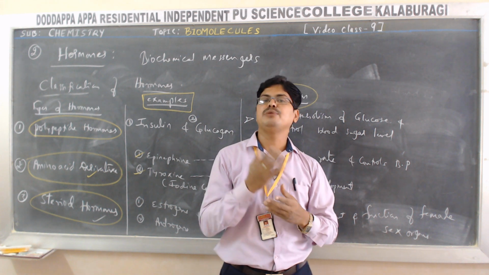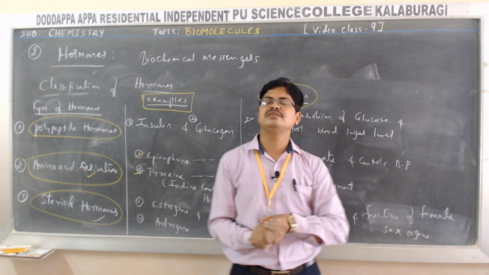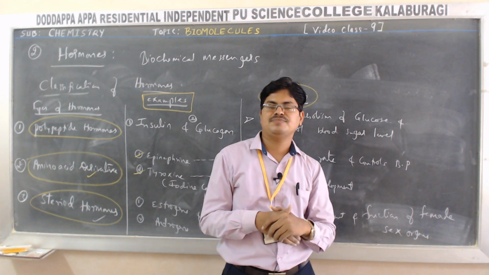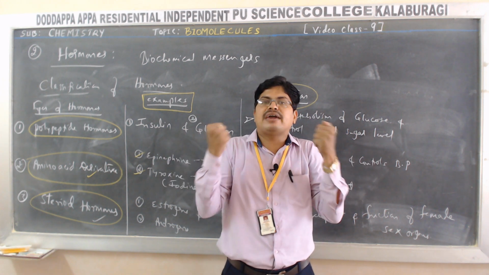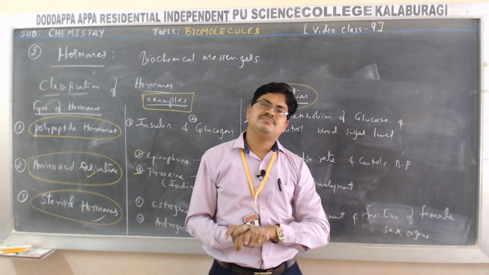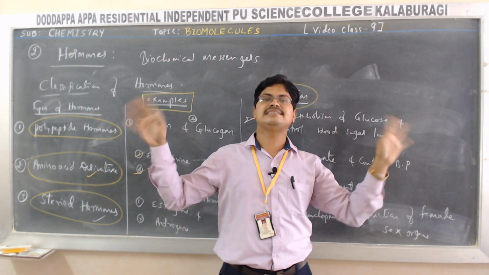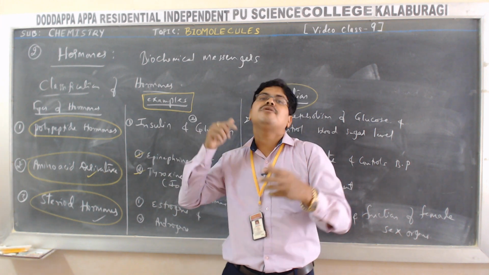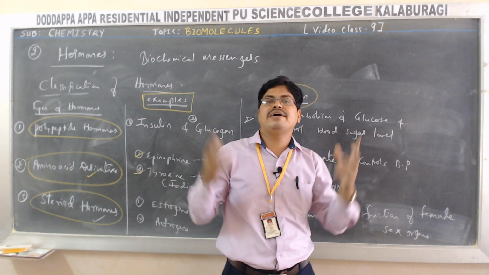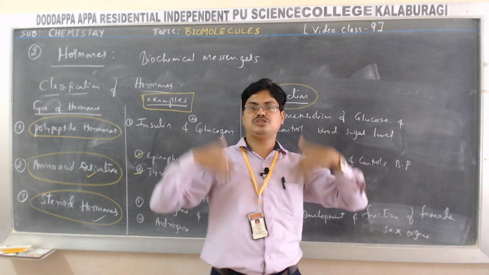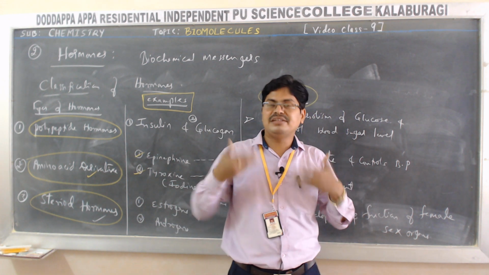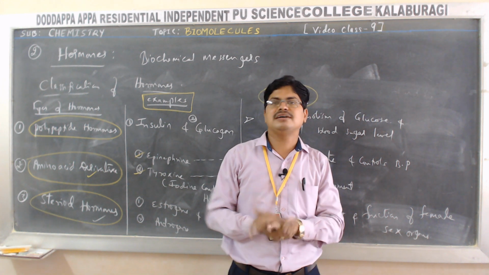Example for antibody, immunoglobulin G. Okay. When this antibody is produced, it fights against that virus. If our antibody is strong enough to fight against that virus, then the virus will be destroyed and we will be free from disease. But if our body fails to fight against that virus, then what happens? Then the virus shows symptoms, a particular reaction in our body. That leads to symptoms like fever, headache, breathing problem, isn't it? All those problems will come.